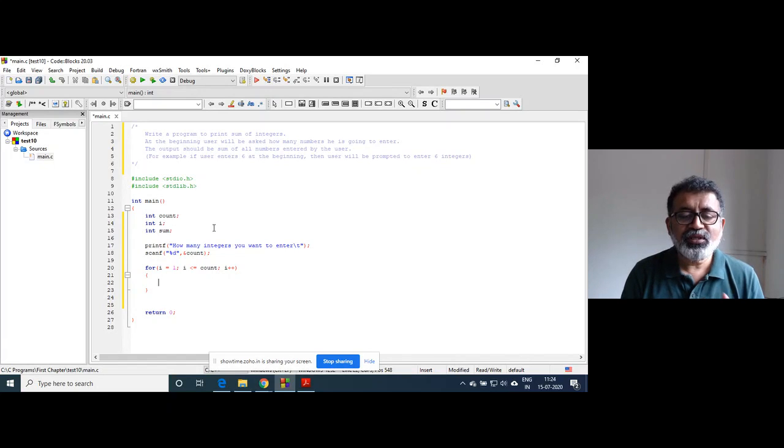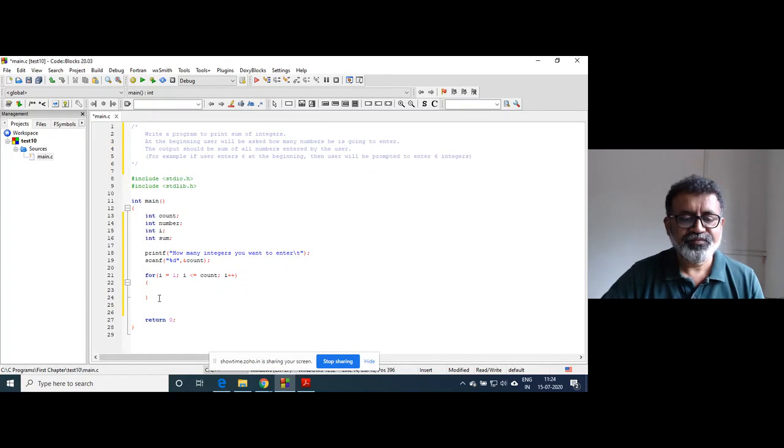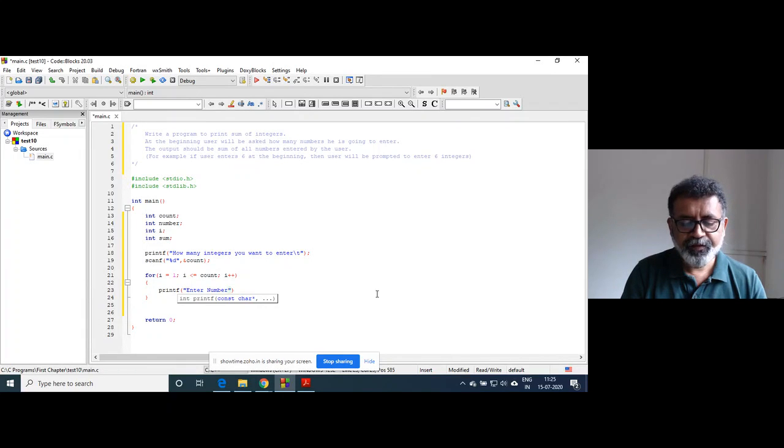And inside this loop, what is to be done? The user is going to enter different numbers, right? So definitely there should be one variable as a number. So I'll give a message here, enter number, backslash t.